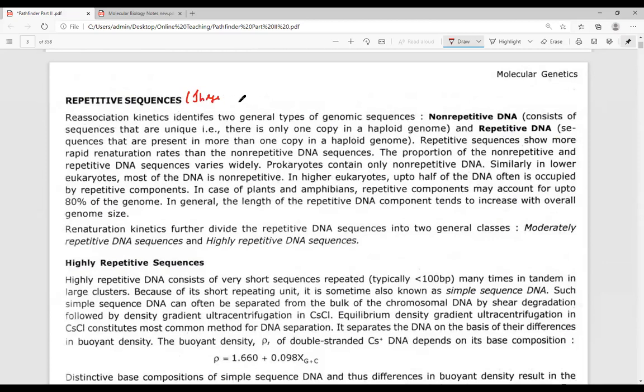These sequences are repeated many times within the genome of an organism.